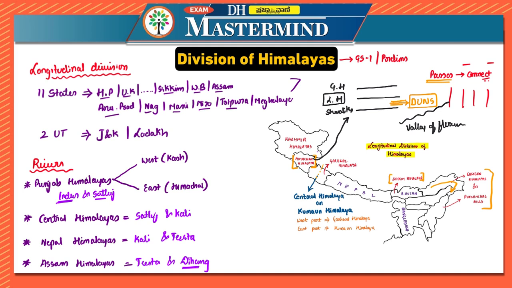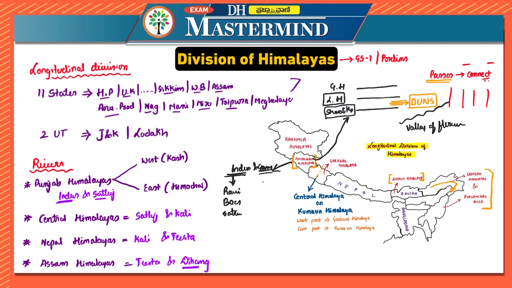So dunes themselves are longitudinal valleys, and they are the most important parts of this Himachal Himalayas. Between the Lesser Himalayas and the lower part of the Himalayas, which is Shivaliks, there are dunes which are longitudinal valleys. When it comes to rivers with respect to Himachal Himalayas, you have to remember Indus and Ganga. The tributaries of Indus are Ravi, Byas and Satluj.